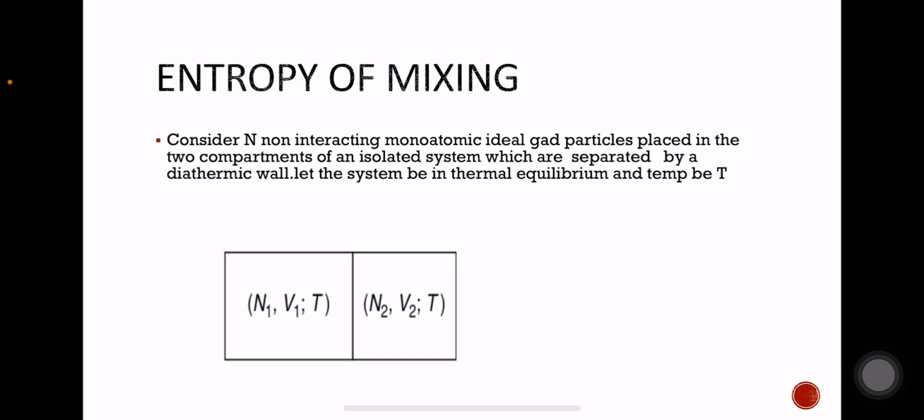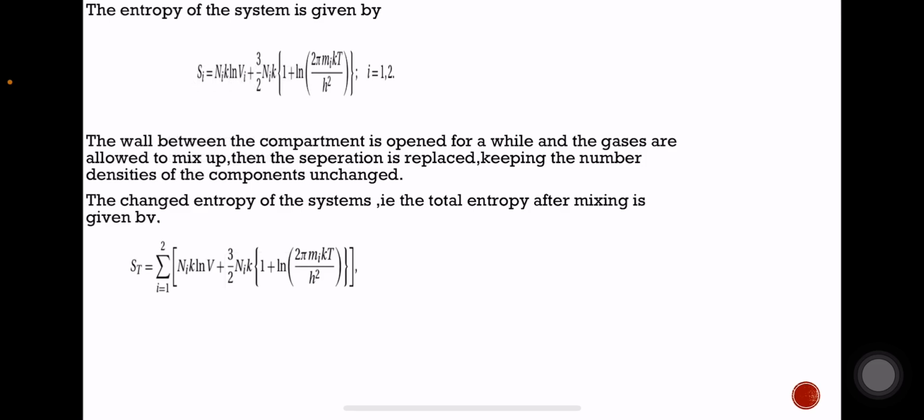We consider both systems to be in thermal equilibrium, and the initial temperature of both systems be T. So we get the entropy of the system given by S_i = N_i k ln V_i + 3/2 N_i k [1 + ln(2π m_i kT / h²)]. Here i can be 1 or 2.